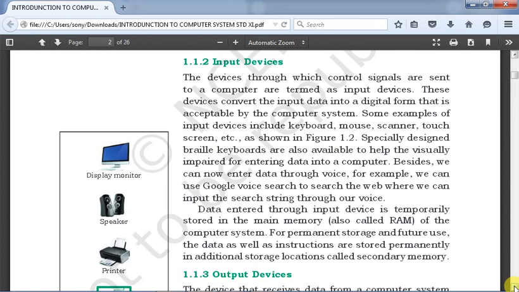Understood. So specially designed braille keyboards, braille meaning for those who are blind and need to type on the keyboard, are also available to help the visually impaired enter data into a computer. Besides, we can now enter data through voice. For example, we can use Google Voice Search to search the web, where we can input the search string through our voice. Data entered through an input device is temporarily stored in the main memory, also called RAM.